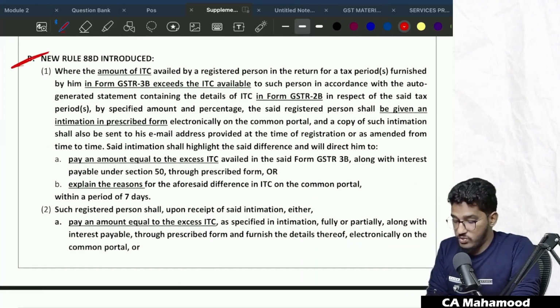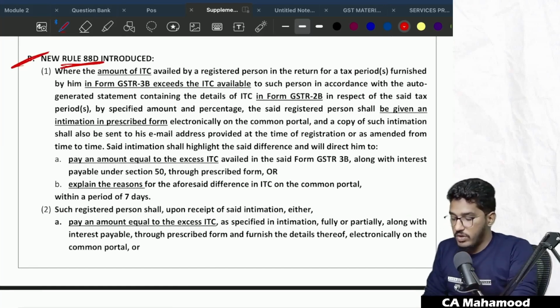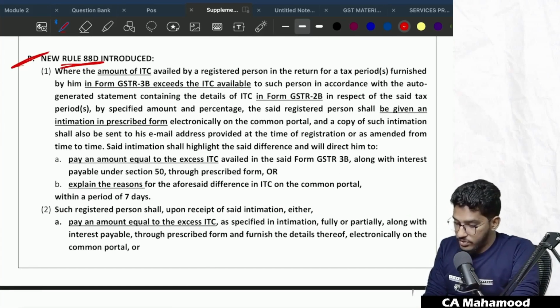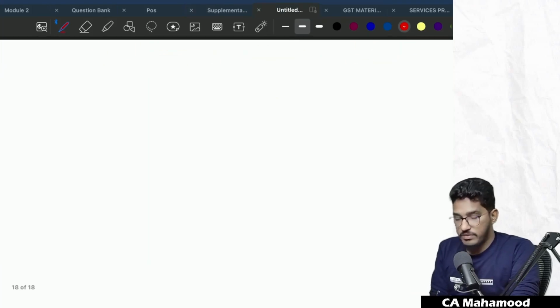First of all, I will explain this rule 88D. One new rule 88D has been amended. Sir, what is that new rule 88D, sir? So new rule 88D says that, if you remember the returns, first what will happen, guys?